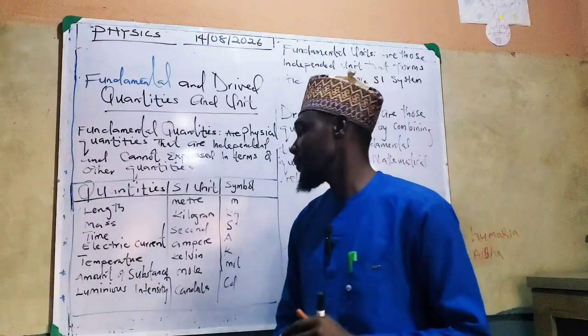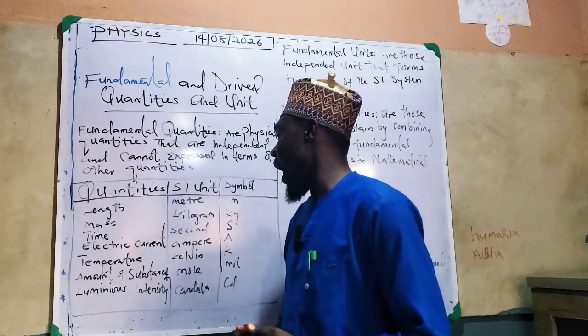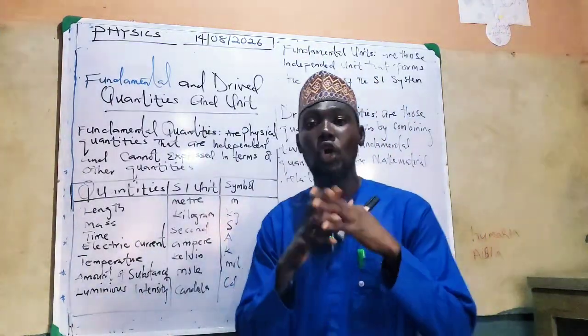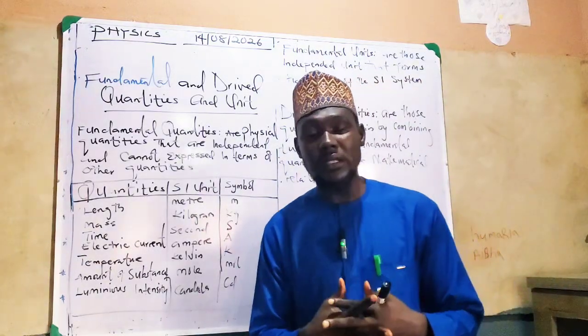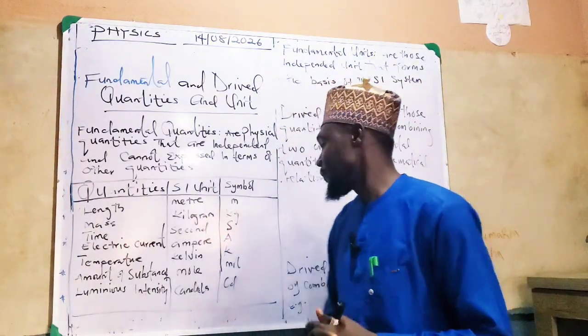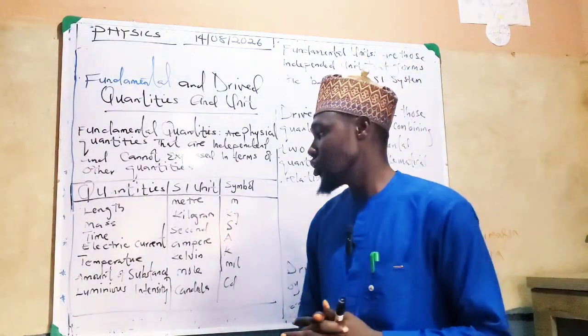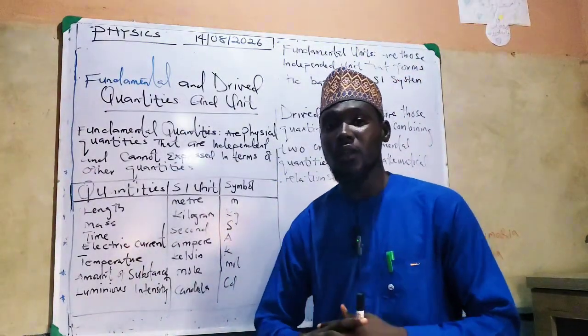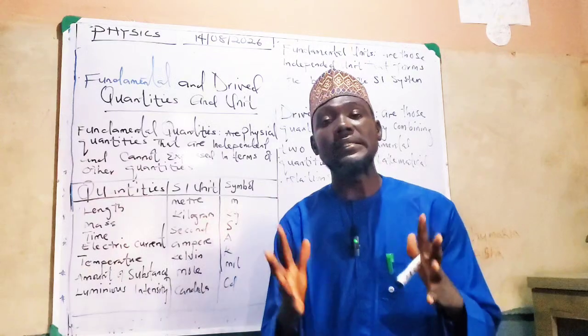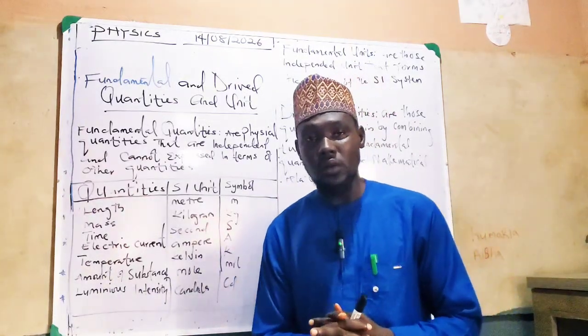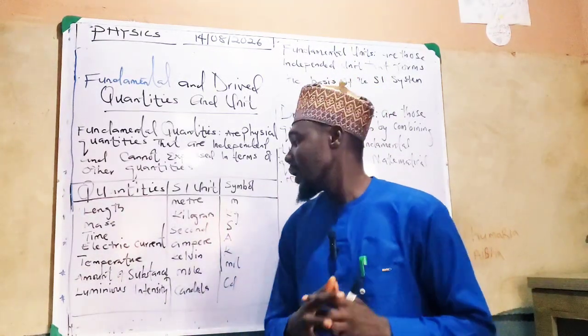We have mass, which has the SI unit kilogram. It's measured in kilogram, and it has the symbol kg. And then time, which is measured in seconds, with the symbol small s.